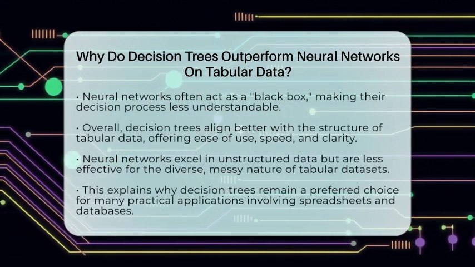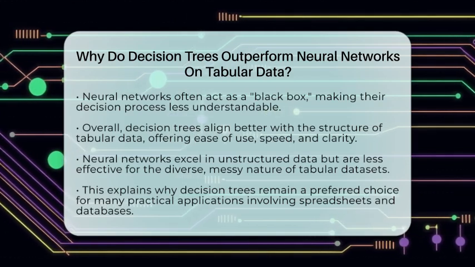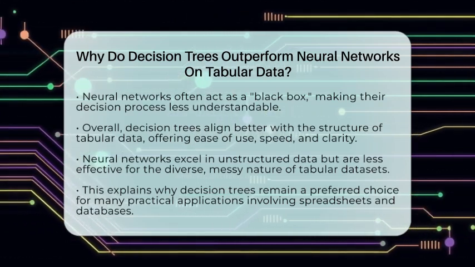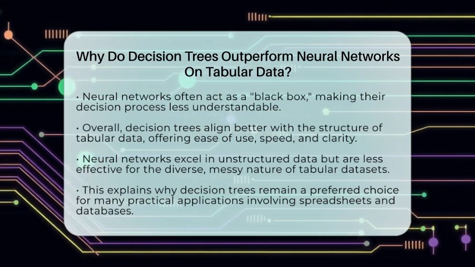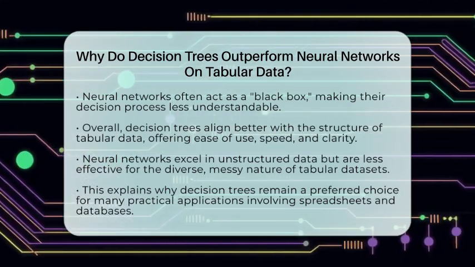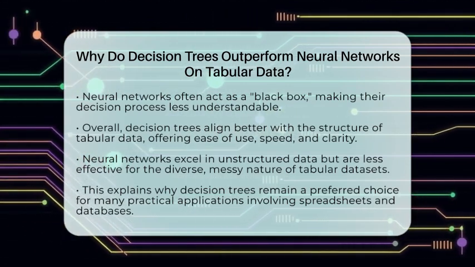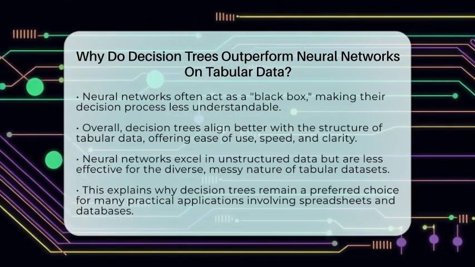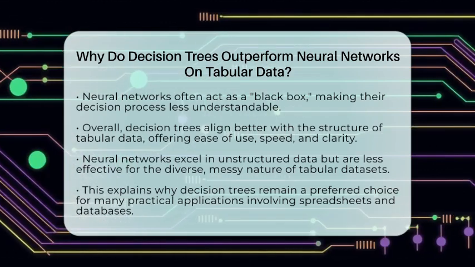They split data based on features in a way that captures irregularities and mixed types naturally. They are easier to tune, faster to train, and more interpretable. Neural networks excel in unstructured data like images and text but are less suited for the messy, diverse nature of tabular data. That's why, for many practical tasks involving spreadsheets and databases, decision trees remain the top choice.